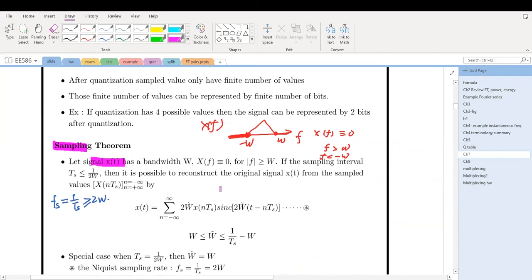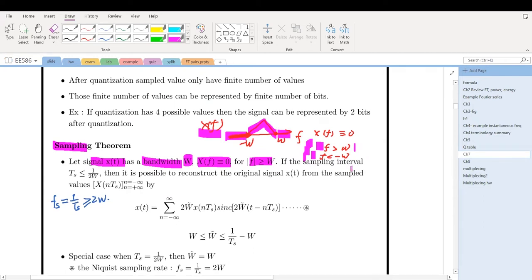We consider a signal x(t), which is band limited, which means that it has the bandwidth of W. The spectrum always equals 0 for the frequency outside minus W and W. That's the absolute value of f greater than W, which means f greater than W and f less than minus W. That's this condition, two conditions here.